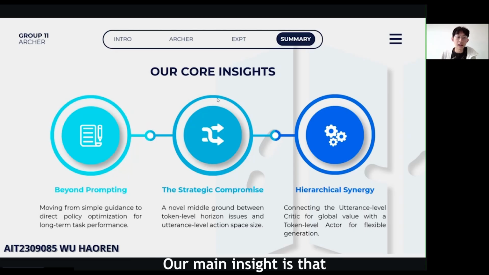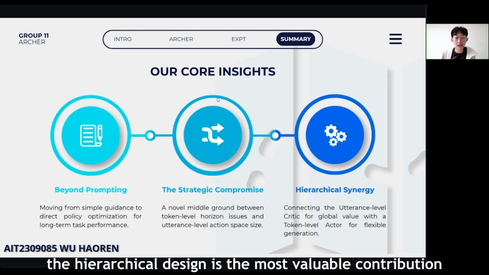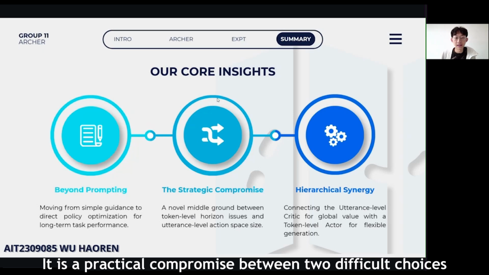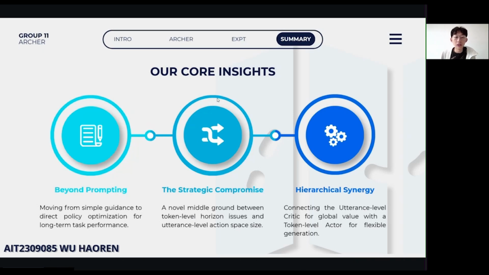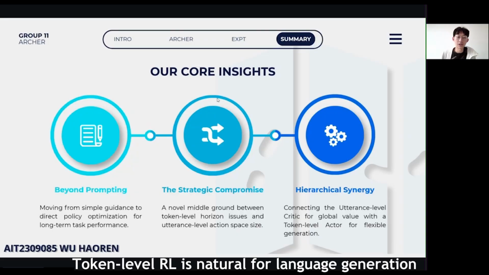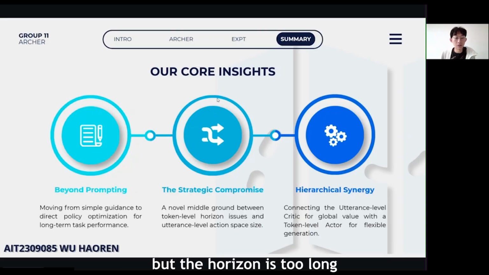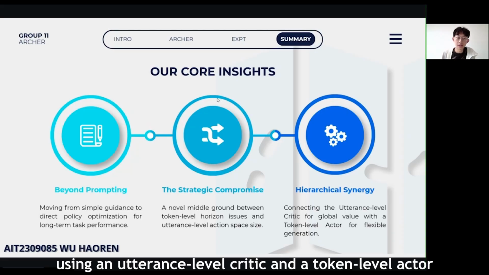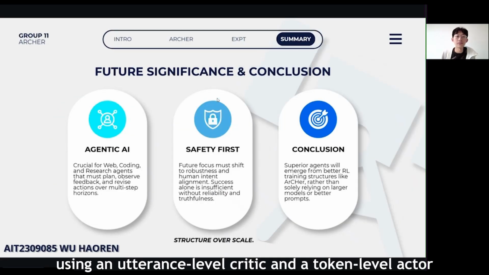Our main insight is that the hierarchical design is the most valuable contribution. It is a practical compromise between two difficult choices. Token-level RL is natural for language generation, but the horizon is too long. Utterance-level RL reduces the horizon, but the action space becomes too large. Archer connects both levels using an utterance-level critic and a token-level actor.